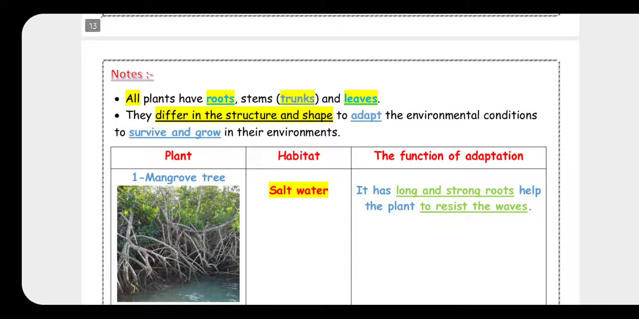After that, all of us know that all plants have roots, a stem or trunk, and leaves. You have to know that all of these plants are different in structure or shape. Each one can adapt to its environment so it can survive and grow. Now I will talk about some plants also, okay? There are 6 plants. We will talk about the habitat, where they live, and the function of the adaptation.